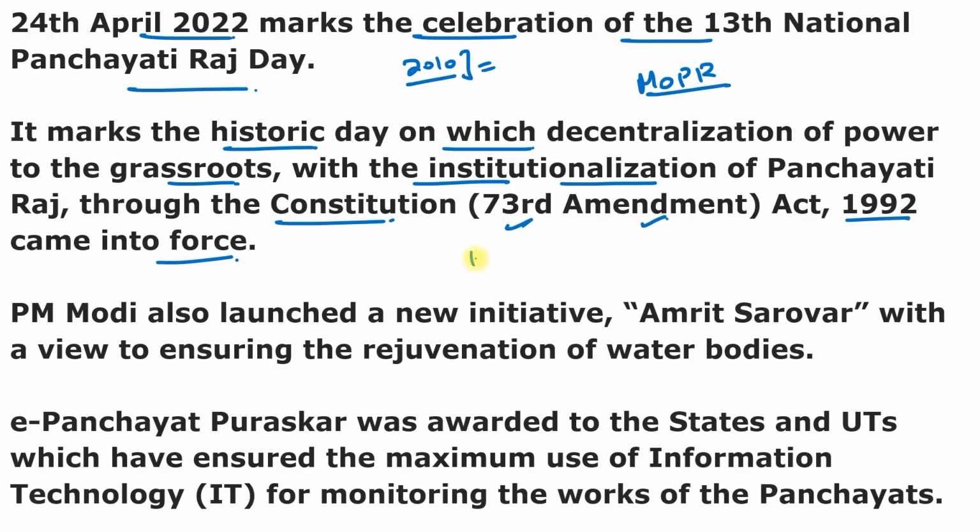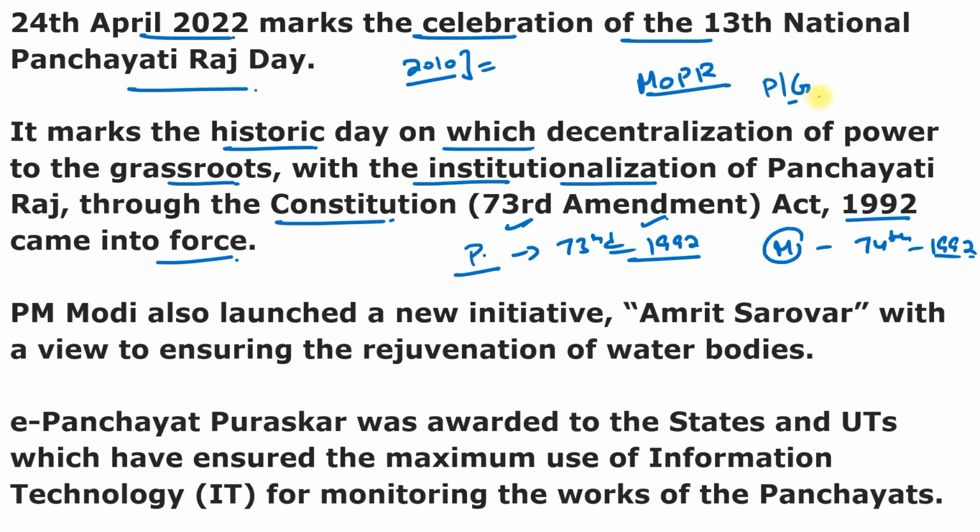In simple words, you can say that the Panchayati Raj system was added to our constitution by the 73rd Amendment of 1992 and the municipality system was added by the 74th Amendment of 1992. And you can also remember the main objective is to increase awareness about the panchayats as well as the gram sabhas, the institutions of local self-government for the rural areas mandated by the constitution, and also about their roles, responsibility, achievements, concerns, resolutions and other things. The 73rd Constitutional Amendment of 1992 came into force on 24th of April 1993. That's why 24th of April is regarded as the National Panchayati Raj Day.